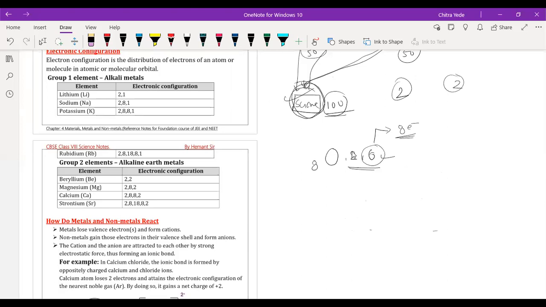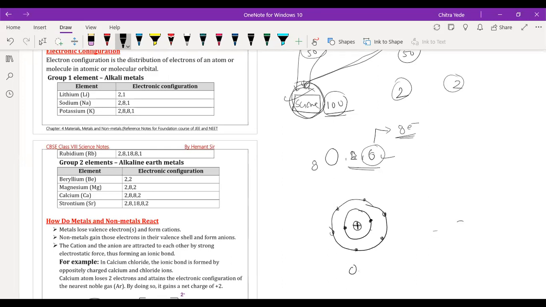So here, suppose this is the nucleus of the oxygen atom, and the nucleus is positively charged. In the first shell, 2 electrons will come. I am just writing a dot in order to represent the electron. And this is the second shell. Here 6 electrons are present: 1, 2, 3, 4, 5 and 6. Okay, it is the oxygen atom.